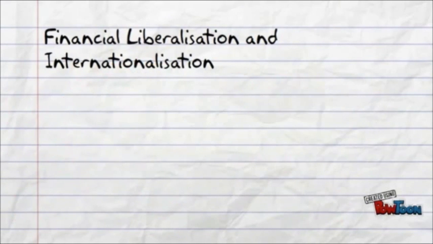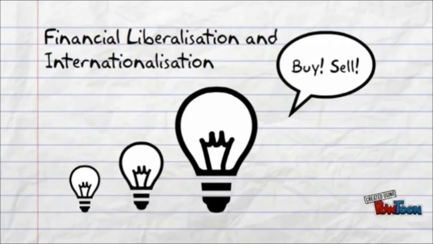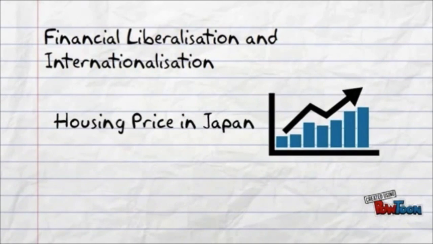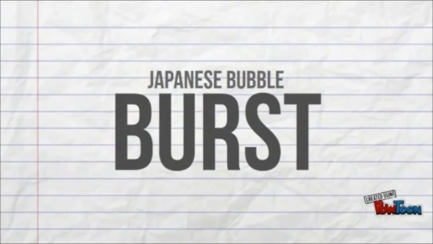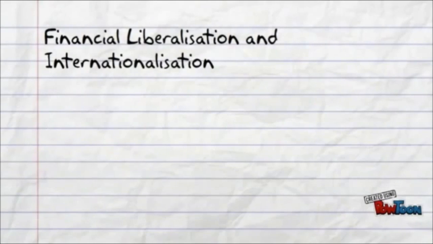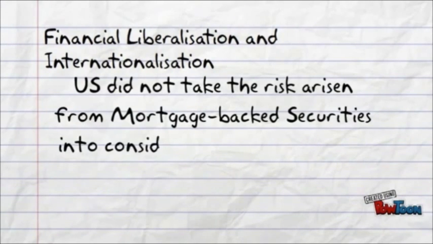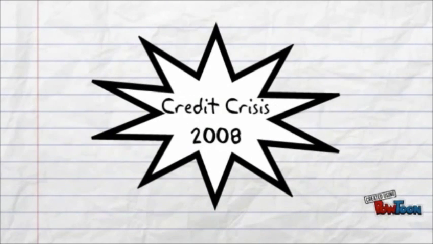The eased housing loans provided a great incentive for investors to gain from buying and selling real estate in Japan. This stimulated gradually increasing housing prices in Japan and led to the formation of asset bubbles. In the end, the bubble burst and resulted in the Japan bubble in 1989. Similarly, US banks did not take the risk arising from mortgage-backed securities into consideration and let the US housing bubble form and burst. The negligence of the risks paved the way for the credit crisis in 2008.